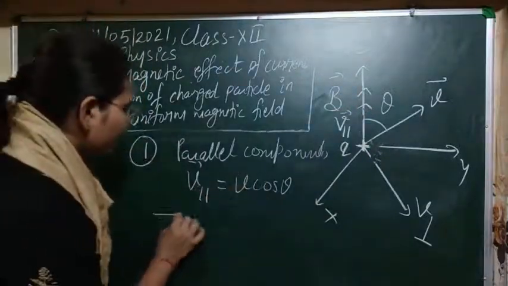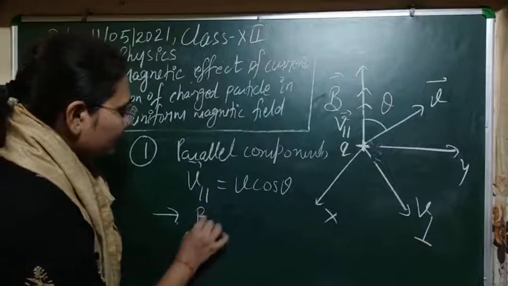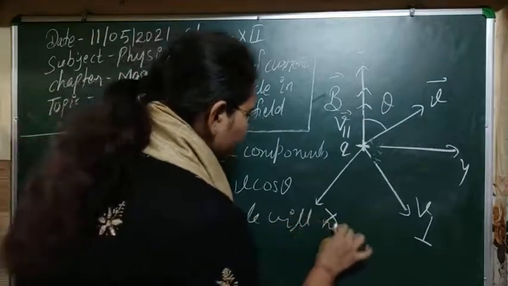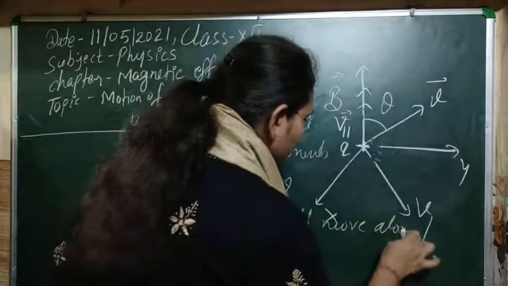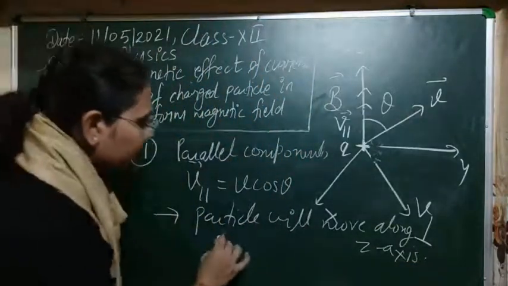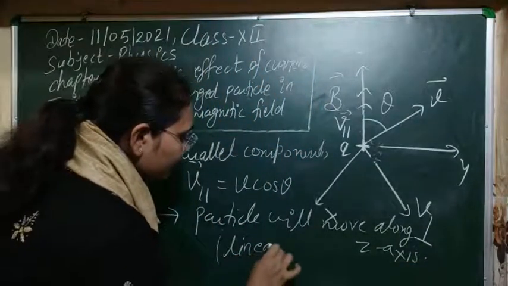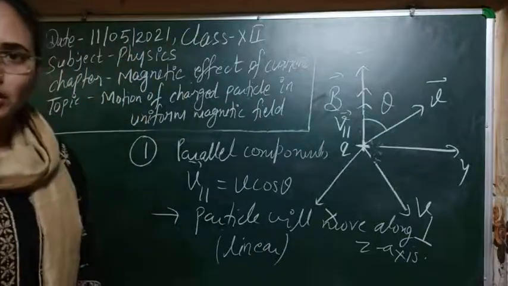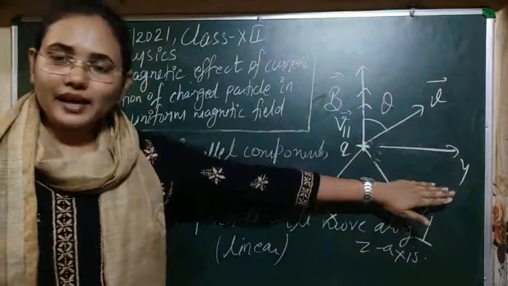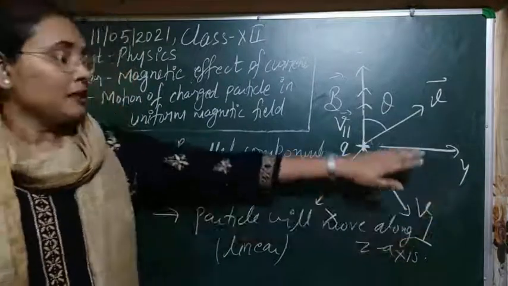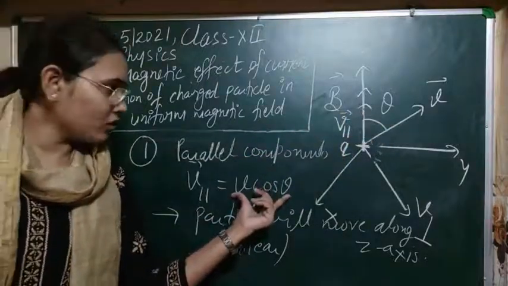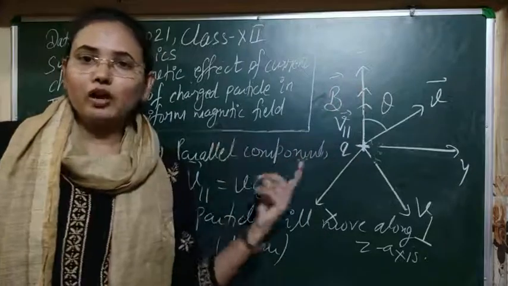So here it means that for this particular case, the particle will move along the z axis. So here the motion is linear motion that the particle will do. So I think this first case is clear. Just forget this case, it has some perpendicular component, just forget that. So for that case, if it only has the parallel component v cos theta, then it will move along the magnetic field.